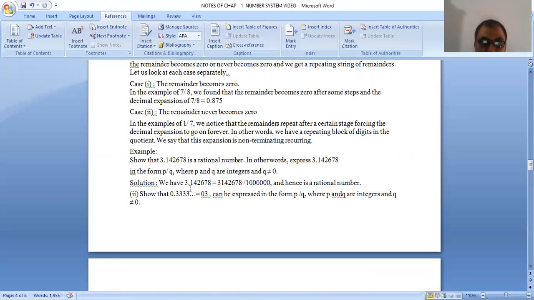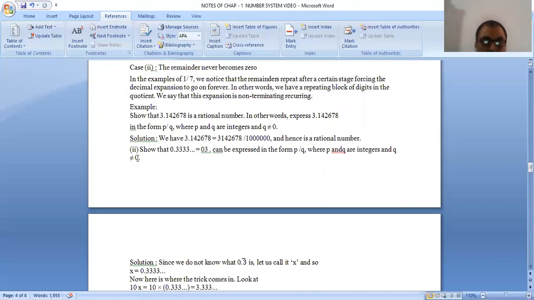After the decimal, how many digits are there? 1, 2, 3, 4, 5, 6. So we can put six zeros in the denominator. We can write 3142678 over 1 followed by six zeros, and hence it is a rational number. We have noticed this is in the form of p upon q, so we can say this is a rational number.